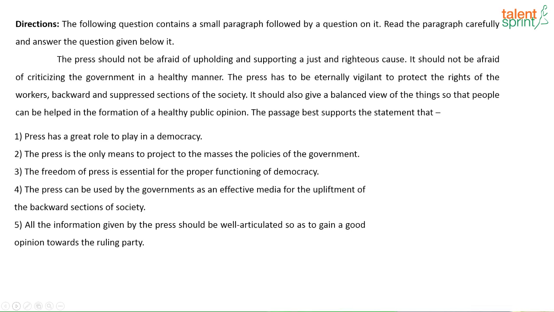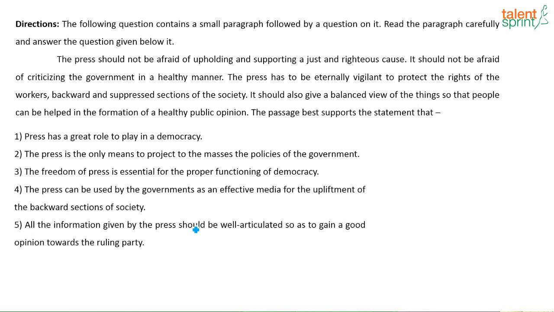Yes, what will be the answer here? Okay, let us look at the options one by one.